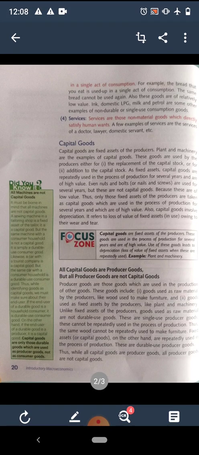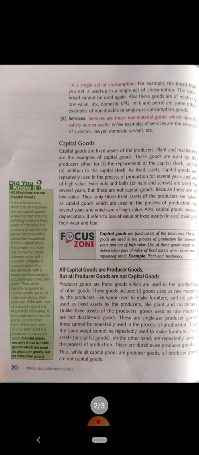Again I am telling you, capital goods are those goods which are repeatedly used in the production process and generally they are of high value, whereas producer goods are those goods which are used in the production process. So it says that all capital goods are producer goods, but all producer goods cannot be capital goods. Producer goods are those goods which are used in the production of other goods. These goods include goods used as raw material by the producers, like wood used to make furniture, and goods used as fixed assets by the producers, like plant and machinery.